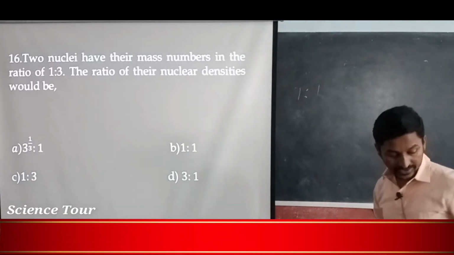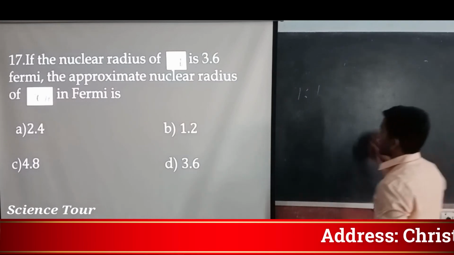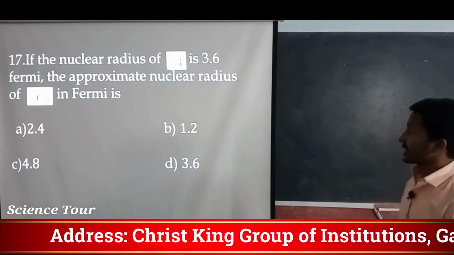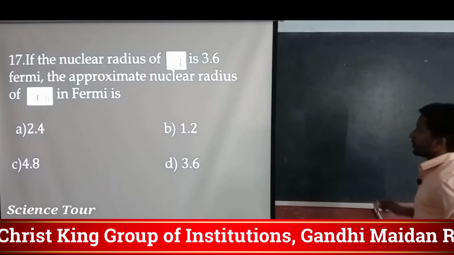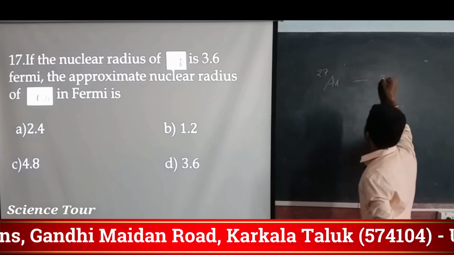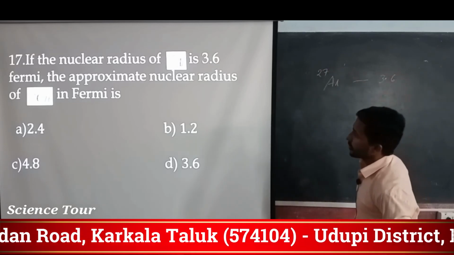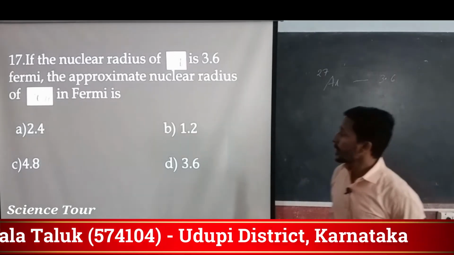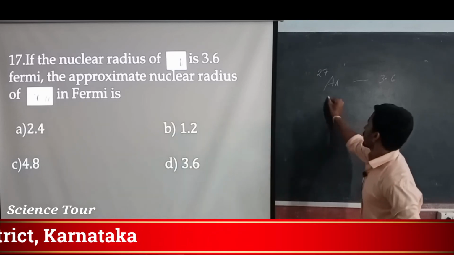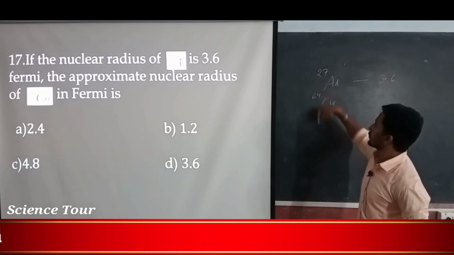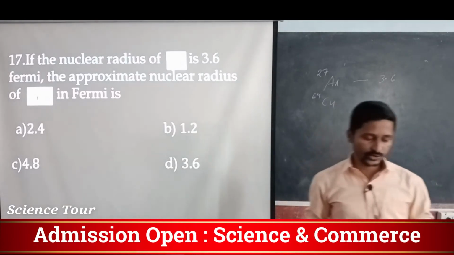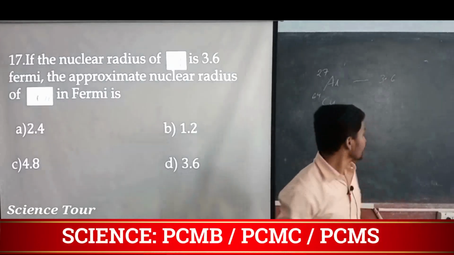Next question. It shows that if the nuclear radius of aluminum, that is 27, is 3.6 Fermi, that is 10 to the power minus 15, what is the approximate nuclear radius of copper, which is having 64? The equation is R is equal to R naught into A to the power 1 by 3, isn't it?